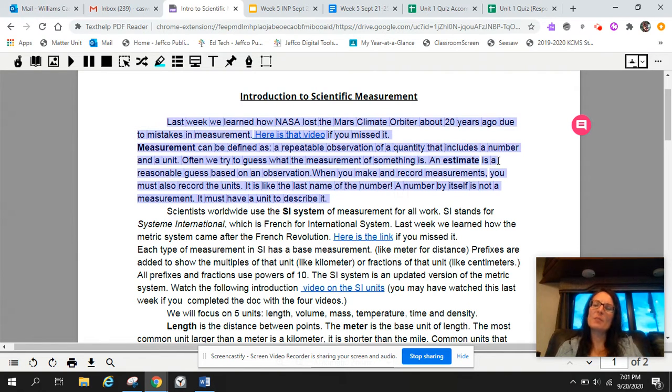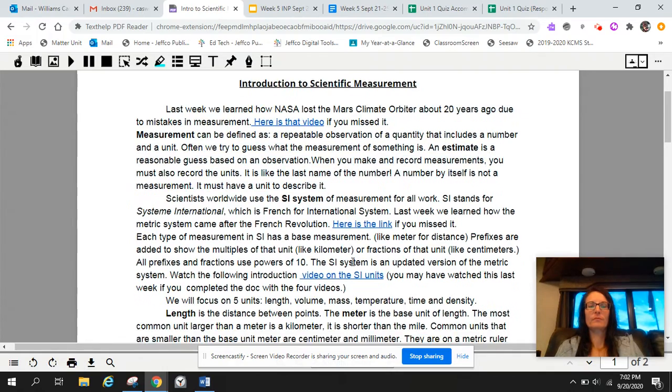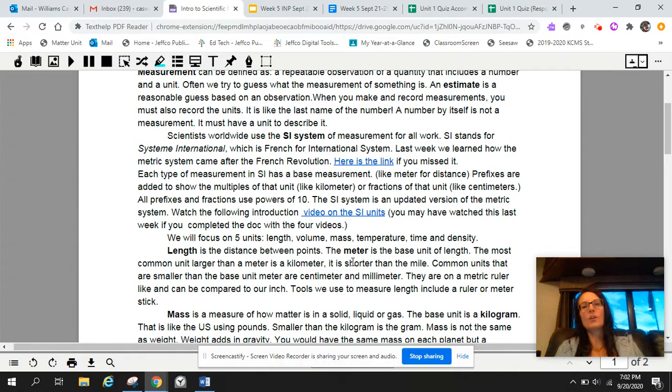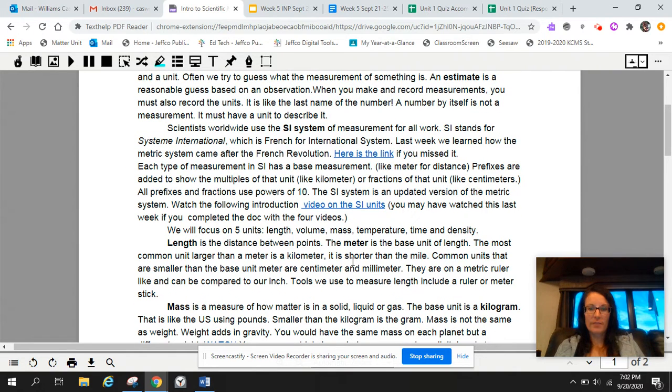So you know when you estimate something and people say, how long is it going to take you to get here? And you're like, about 20 minutes. That's an estimate. So the same thing works when we're measuring things for science. We can estimate before we make that actual measurement. And then finally, this paragraph concludes with how important a unit is, almost a last name for a number. So there are 3 important things we can get from this one chunk paragraph. Then maybe we stop for a minute, we get a drink of water, we take a break, take a deep breath, and we move on to our second chunk.